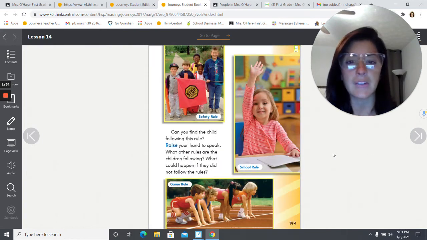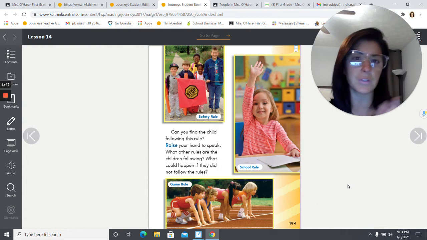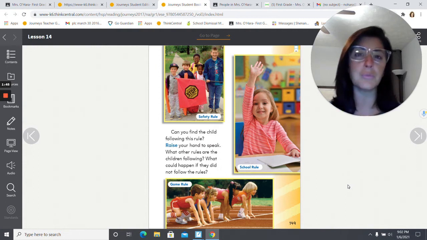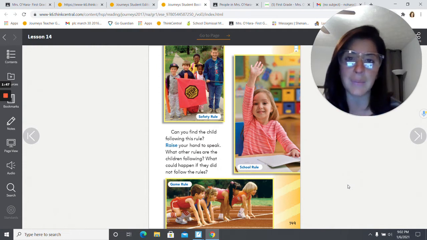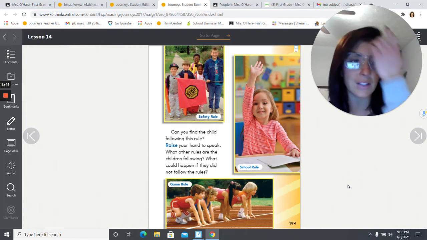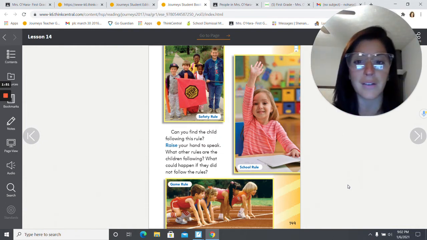Okay, the next page. So right here, this says this is a safety rule. This is a school rule and a game rule. So there's rules for safety, there's rules in school, and there's also rules when you play games, right? Otherwise, the game would probably never end or even get started because nobody would know how to play it correctly.